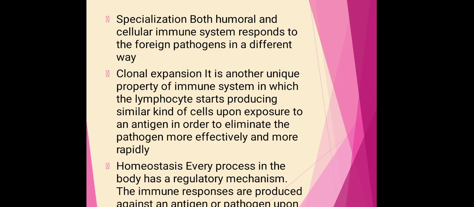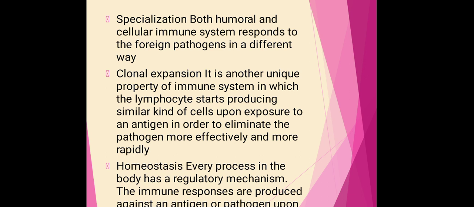The production of the same type of cells with specificity against the same type of antigen is called clonal expansion.